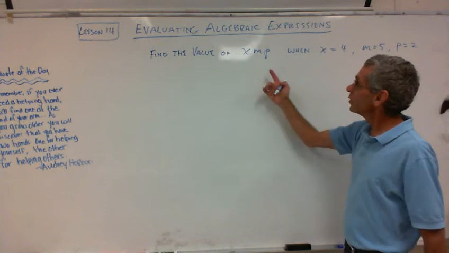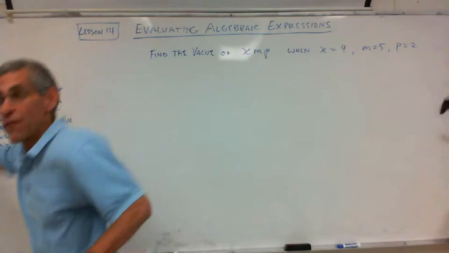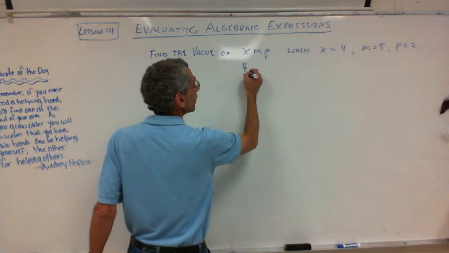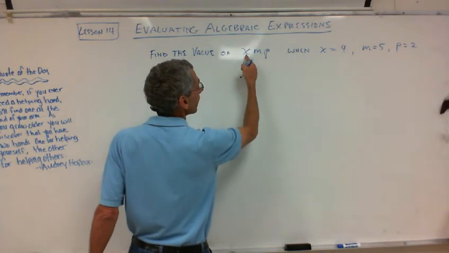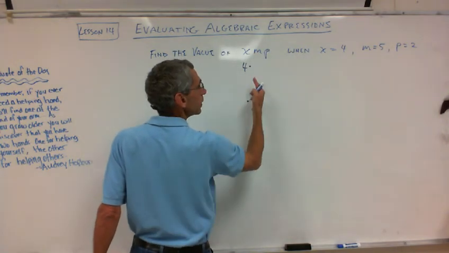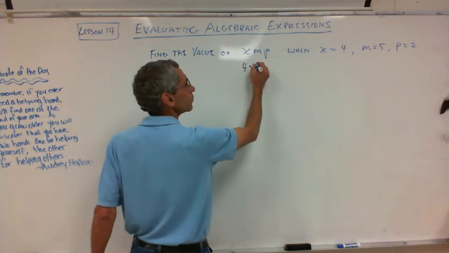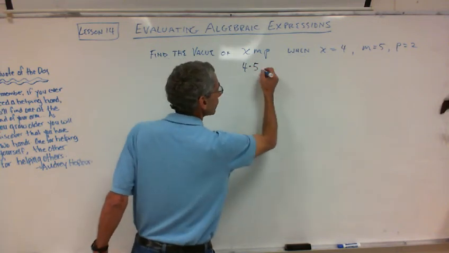Now the same thing's happening with this. X is 4. So that X is off the video, right? Now we have no X, we have a 4. And then times, because that's X times M times P. M is 5, we push the M away and we substitute it with 5. And then times.